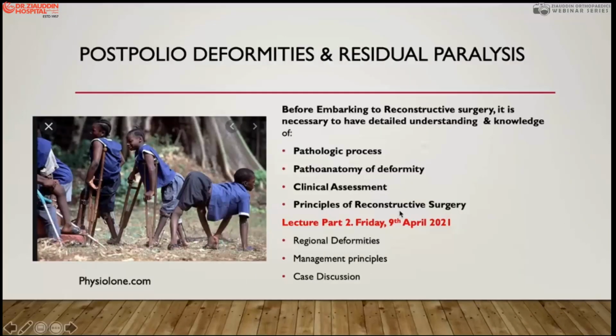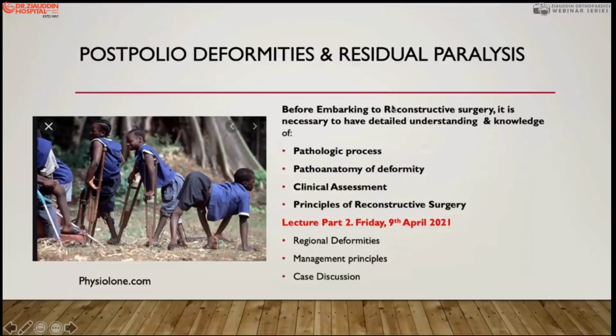If you see this picture, it shows all aspects of the poliomyelitis deformity: monkey gait, flexion contracture of the hip, then the knee problems and the foot problems. So we need to correct this deformity at a proper time.